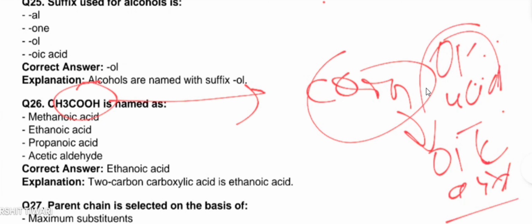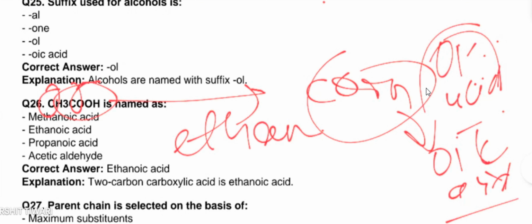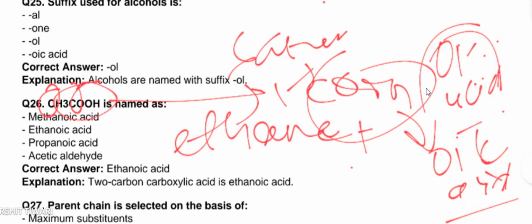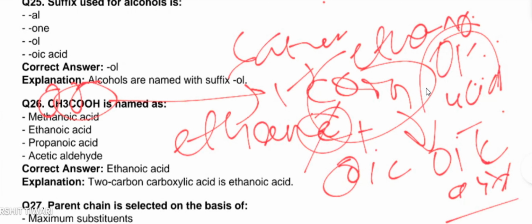Here 2 carbons are present, all in saturation, or single bonds are present, so ethane plus oic acid. You will know that if there are 2 vowels, we will have to eliminate one vowel, so we will not write the E of ethane, so the name is ethanoic acid. So the correct answer is B, ethanoic acid.